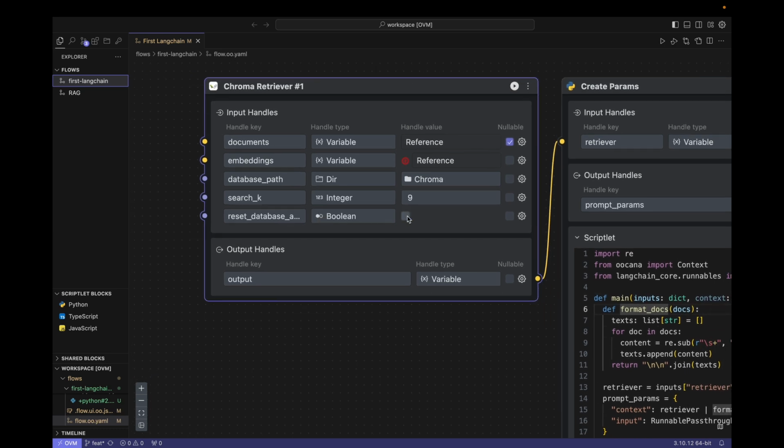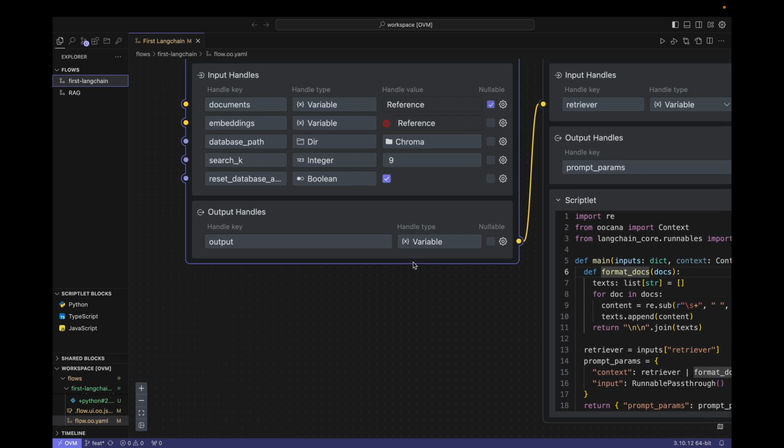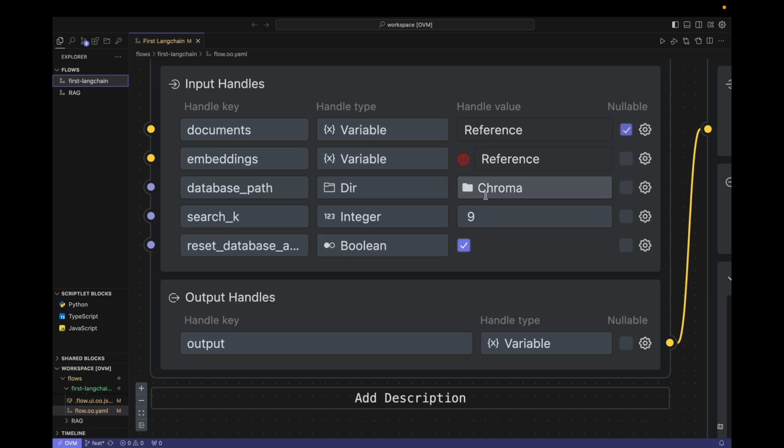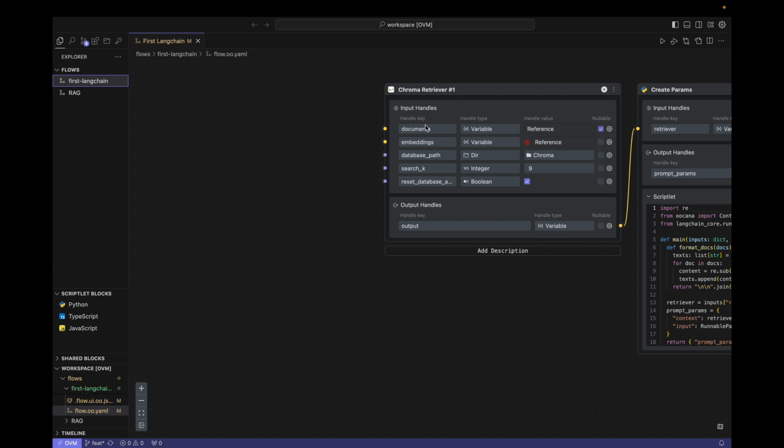If this field is checked, then every time the documents field receives data, the folder where the vector database is stored will be cleared at the beginning. In the development state, this is a very convenient function because the data generated last time will be cleared every time. Okay, that's all. Let's prepare another block.